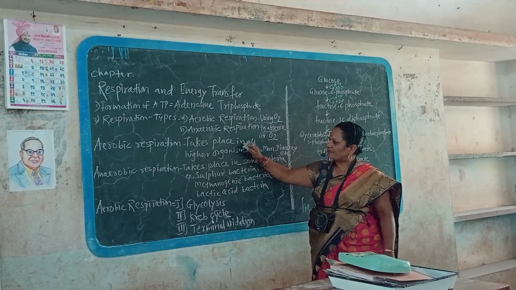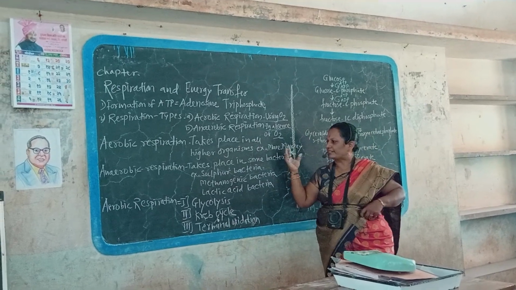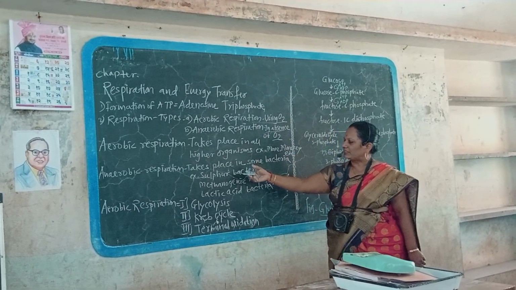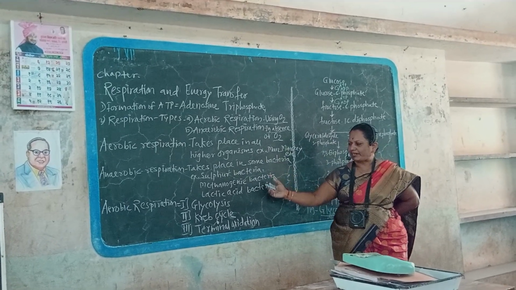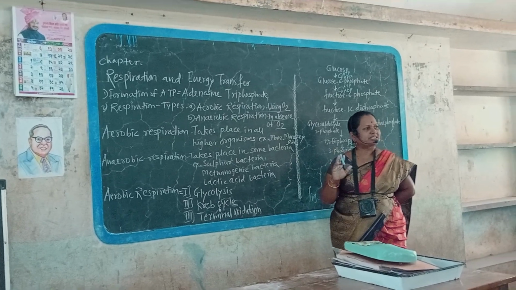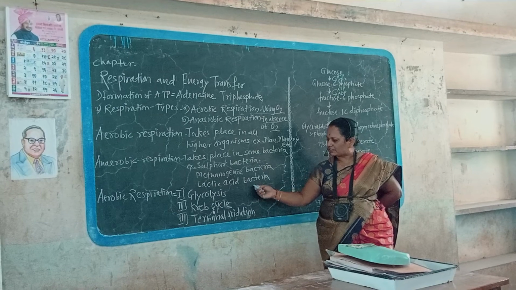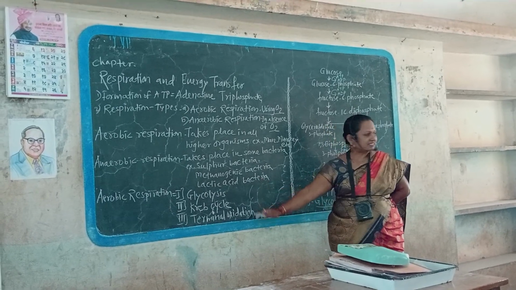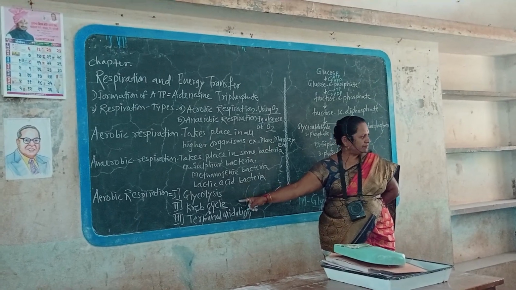Aerobic respiration takes place in all higher organisms like man or vertebrates, monkeys, lion, tiger, etc. While anaerobic respiration takes place in some bacteria like sulfur bacteria, methanogenic bacteria, lactic acid bacteria, where fermentation takes place. Anaerobic respiration is also called fermentation. Aerobic respiration takes place in three steps. First step, glycolysis. Second step, Krebs cycle.